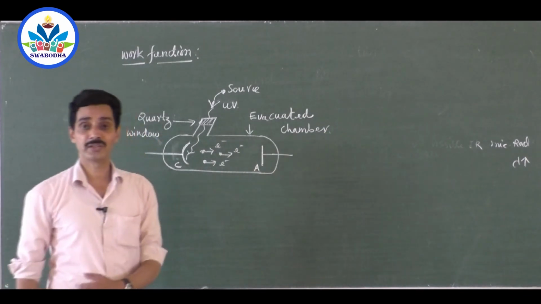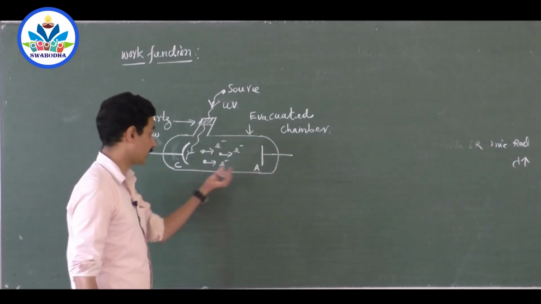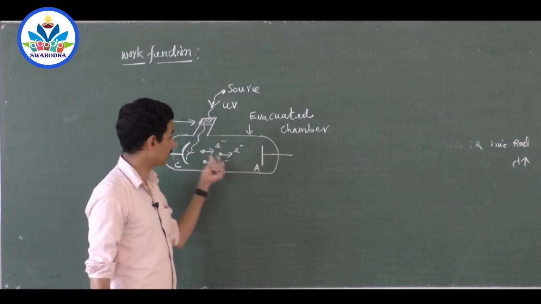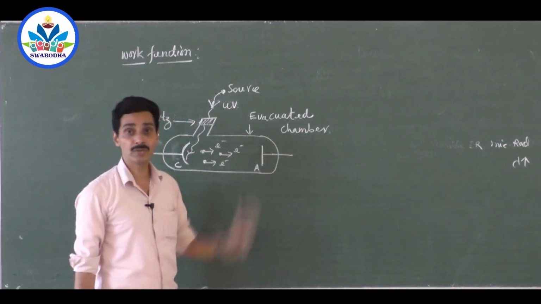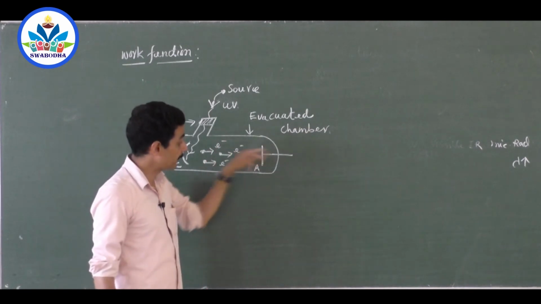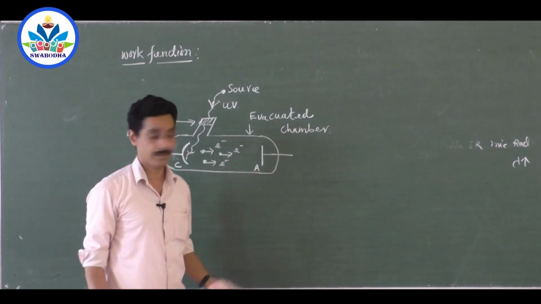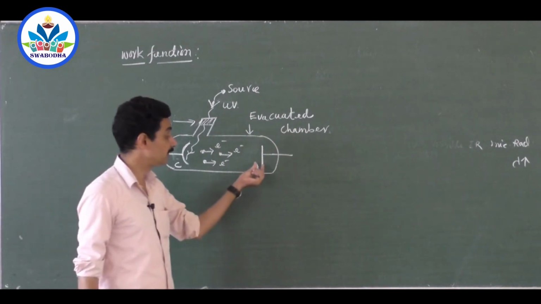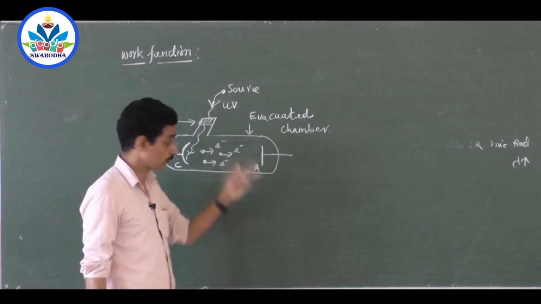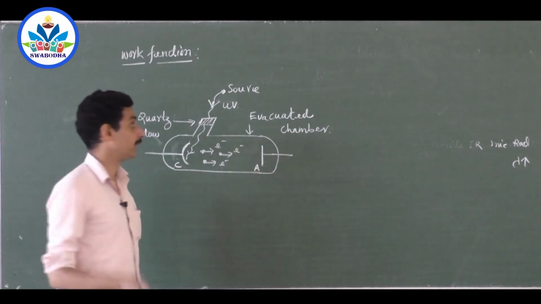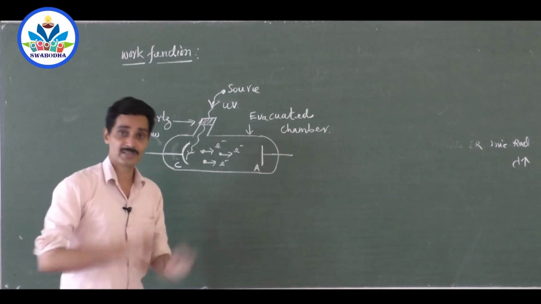While explaining the photoelectric effect, I have told already, this should not be given negative, right? If this is given negative, what happens? These electrons will be repelled. Electrons won't go at all. We will not know whether the electrons are emitted or not. They must be made to move through a wire, and we have to measure the current. That means this should be given positive. But in order to do some experiments, sometimes we need to give negative also here. So we need a commutator. What is a commutator? A commutator is an arrangement where we can change the direction of current.